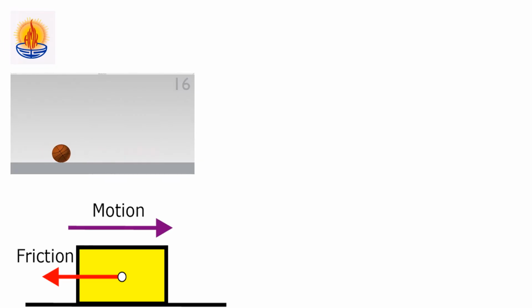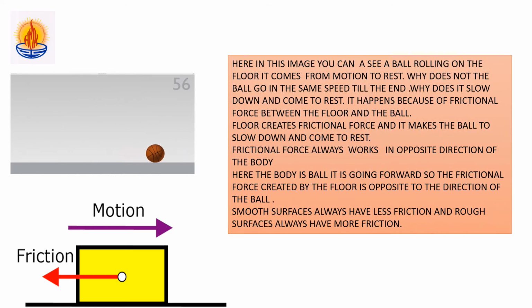Now, here in this image, you can see the ball moving forward, right? The ball is rolling on the floor. It comes from motion to rest. Now see it again. The ball is going at a speed and then it is slowly coming to rest, right? Now why doesn't the ball go with the same speed till the end? Why does it slow down and come to rest? It happens because of the frictional force between the floor and the ball. The floor creates frictional force and it makes the ball slow down and then come to rest.